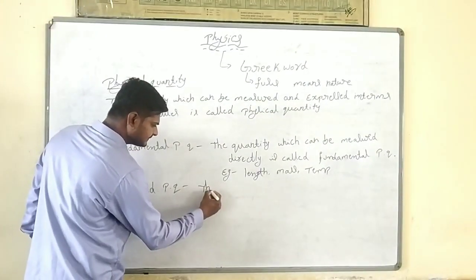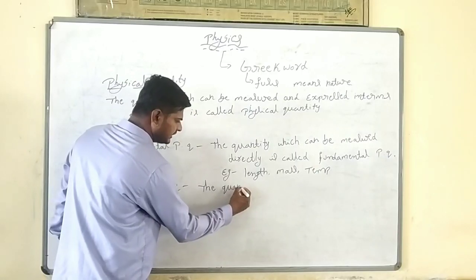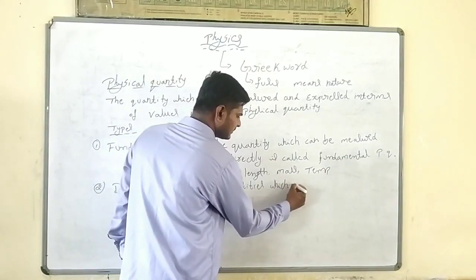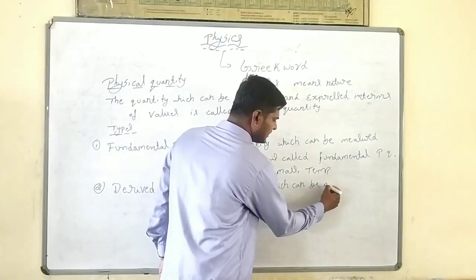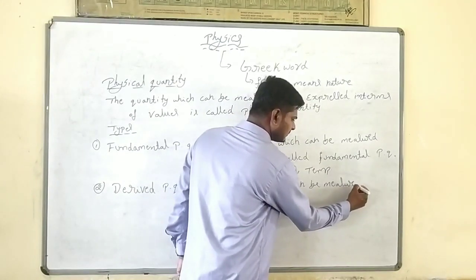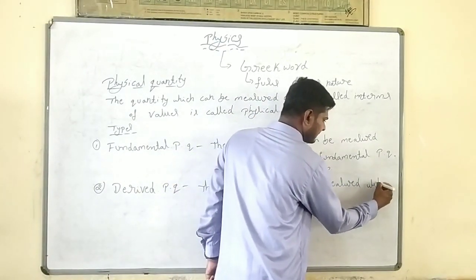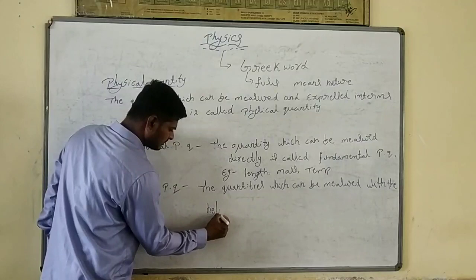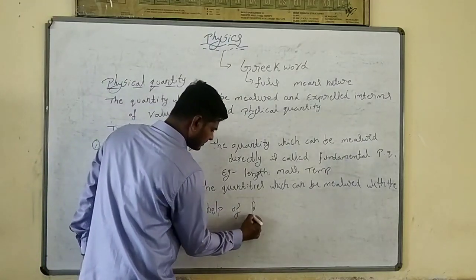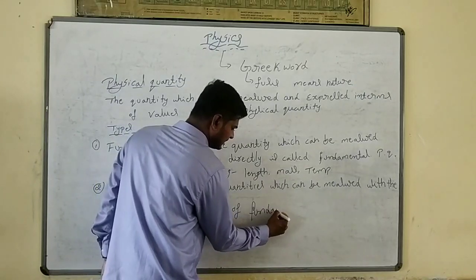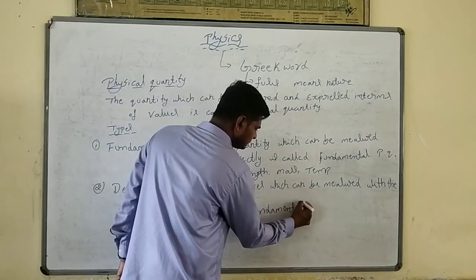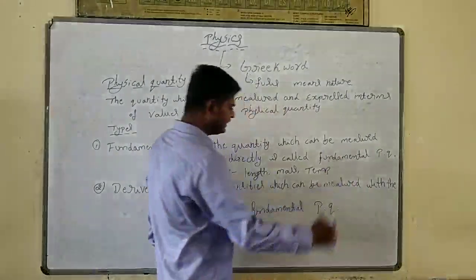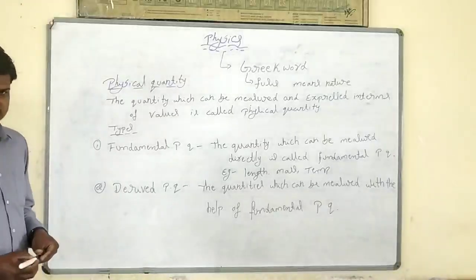The quantities which can be measured with the help of fundamental physical quantity are called derived quantities.